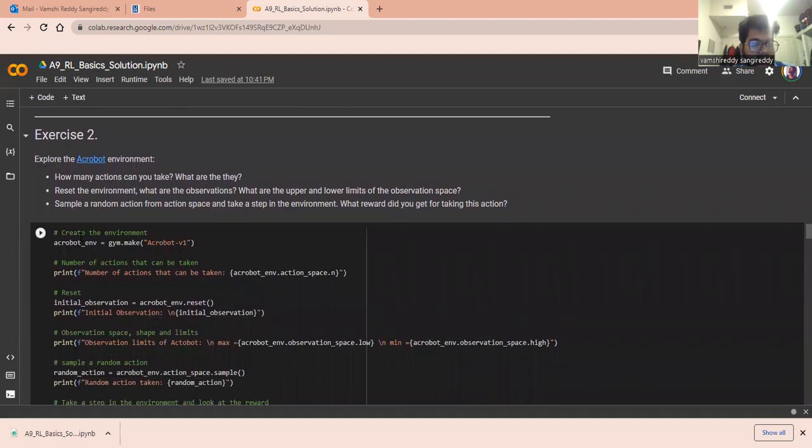So for the Acrobot environment, we are initializing using gym.make Acrobot-v1, and then we'll be printing the number of actions using .n.